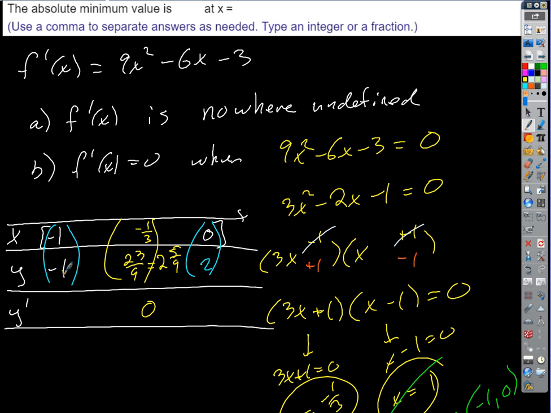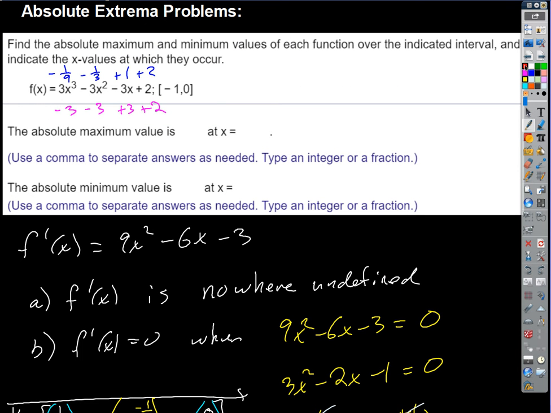Our absolute minimum is the minimum y value, which is negative 1, and it occurs at x equals negative 1. So when we fill in the blanks: the absolute maximum is a value of 23/9 at x equals negative 1/3. Absolute minimum is a value of negative 1 at x equals negative 1. Right? You get the idea? Okay? Let's do another one.